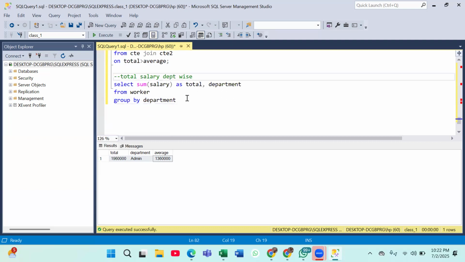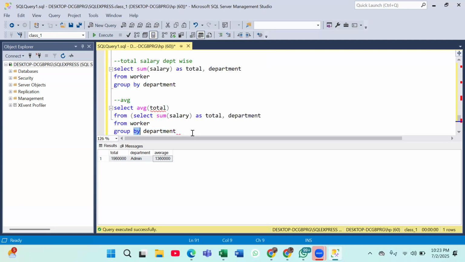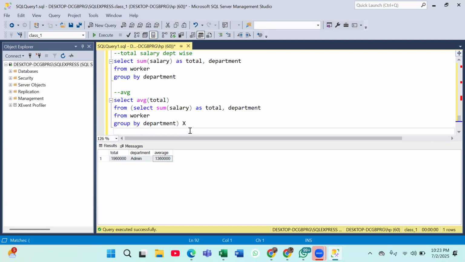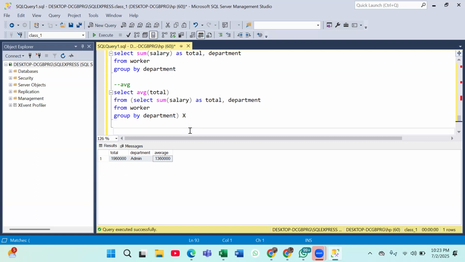Okay. Now I will find out average from this. How will I find out average? I'll write select average of total from which? From my table, from this. So I will just put it in my subquery now. And as I told you, if you are using your subquery in your from clause, then you always have to give this table a name. So I'm naming it as X here. Is this thing clear now?